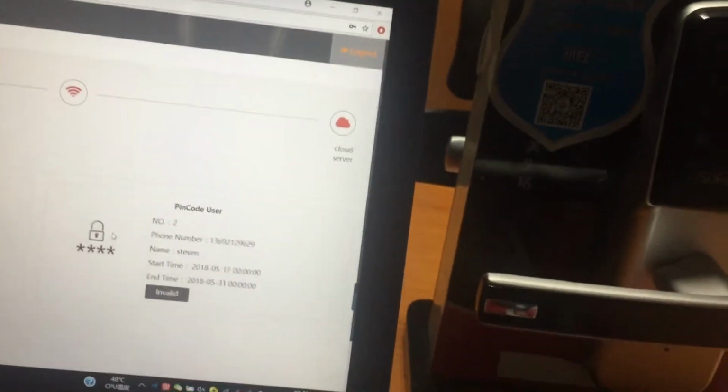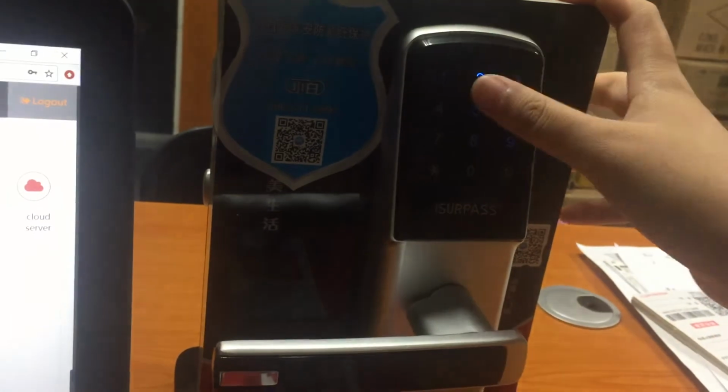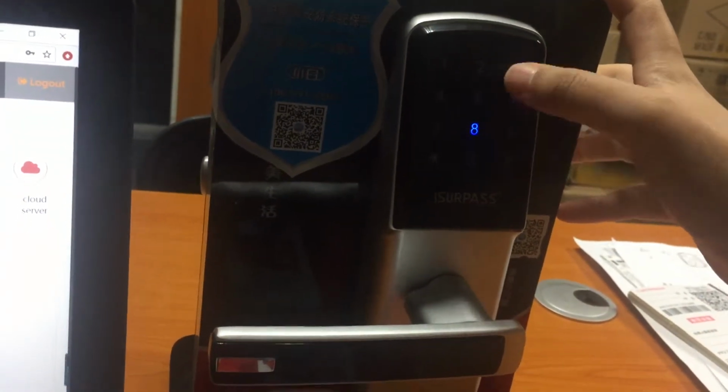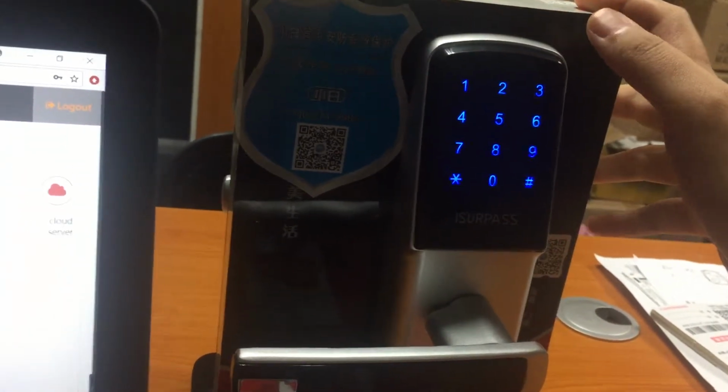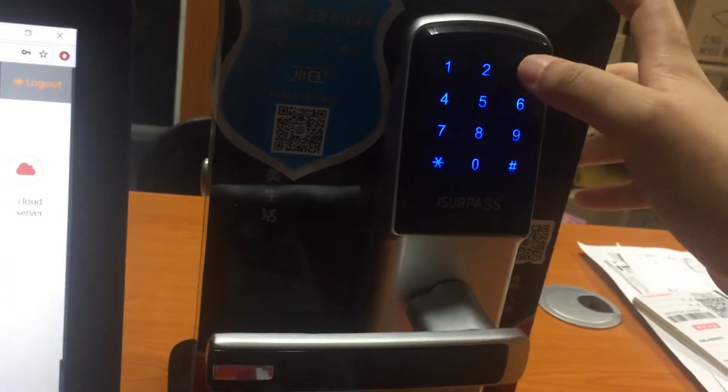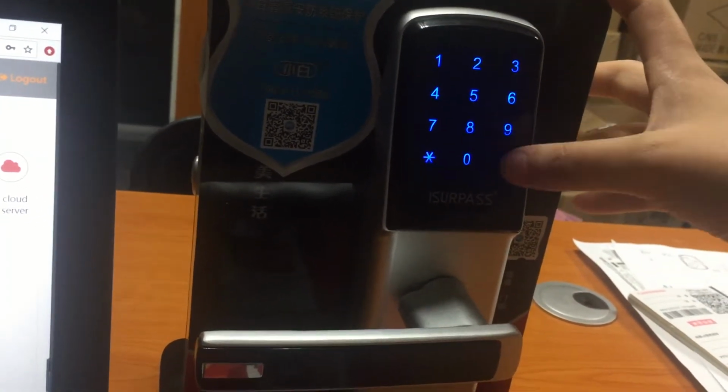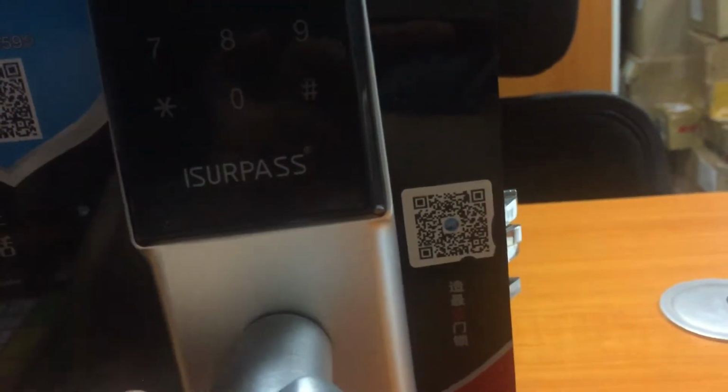So this is the iLog 15. Now let's try to unlock the door with his pin code. Just now I made it 1 2 3 7 8 9. You see, I can open the door now.